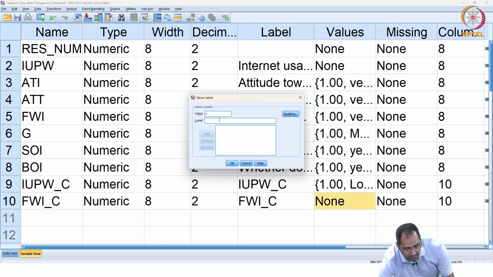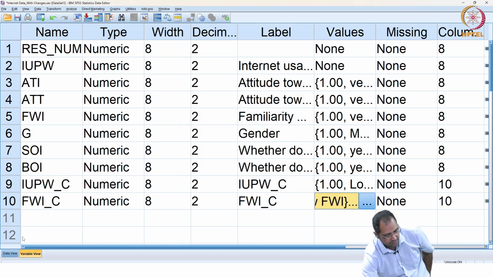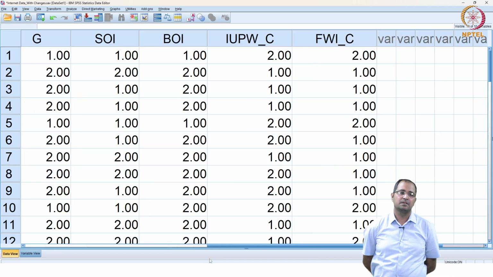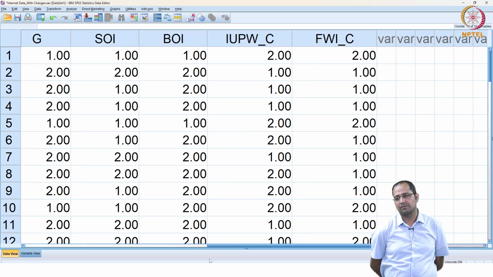Value 1, low familiarity with the internet, value 2, high familiarity with the internet. So we have now familiarity also as a categorical variable.